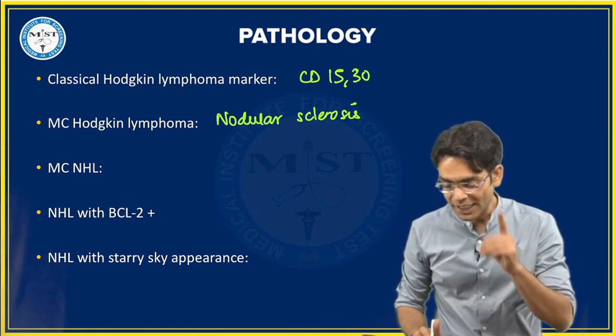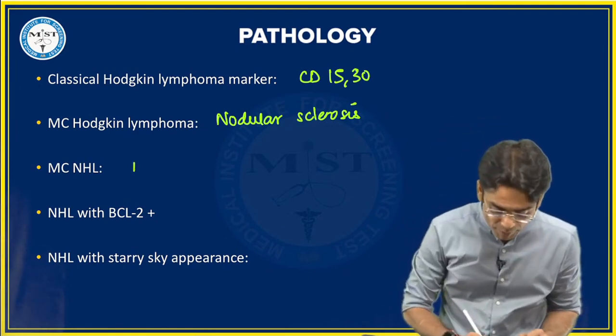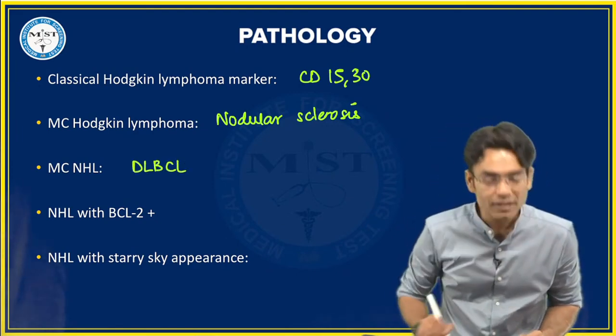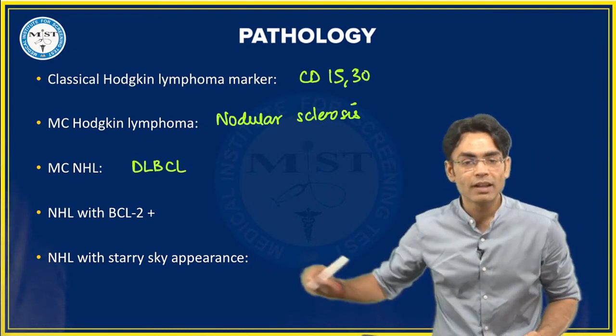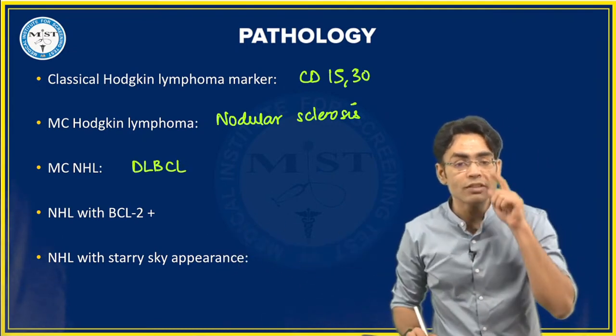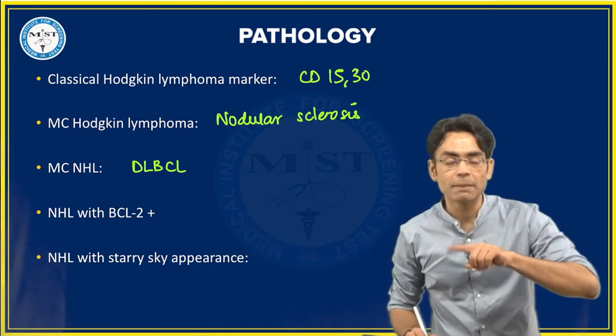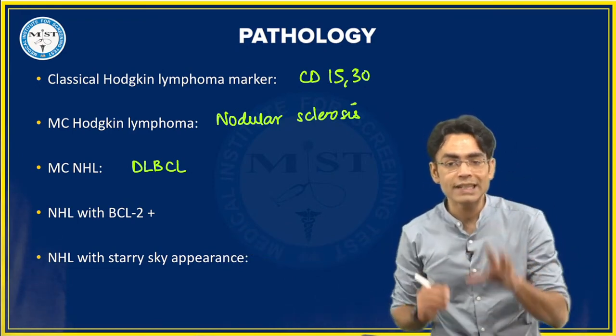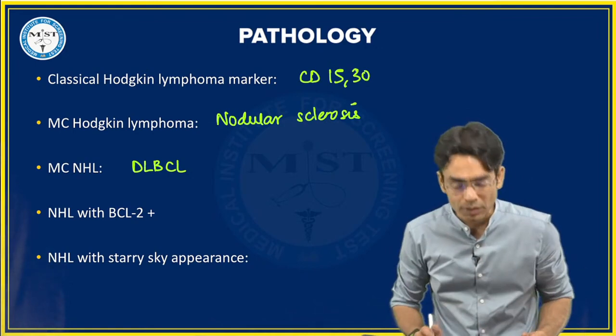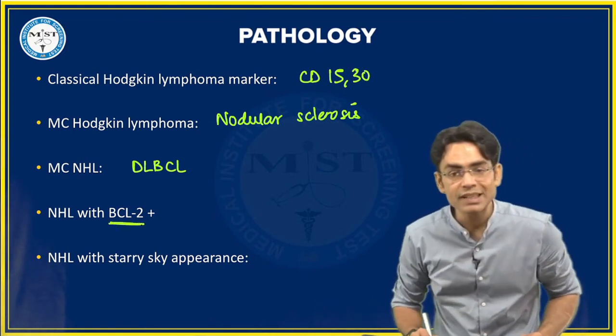Yes, Dilip, you are right. It is most common. NHL is DLBCL, diffuse large B-cell lymphoma. NHL, non-Hodgkin's lymphoma with BCL2 positivity. बेटा ये नीट क्वेश्चन है, नीट एग्जाम क्वेश्चन है. लास्ट टाइम नीट जो एग्जाम में आया था उसमें दे हैव आस्क्ड BCL2 पॉजिटिव.